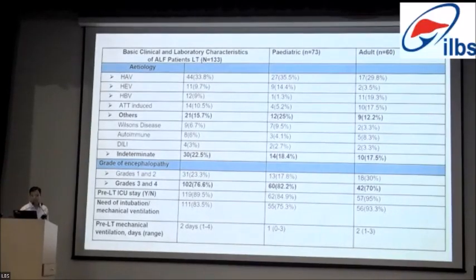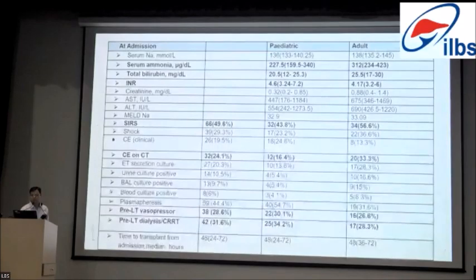Coming to grade of encephalopathy, most of the patients had grade 3 or grade 4 severe encephalopathy, which is 76%, more commonly in pediatric, which is 82%, and in adults, it's 70%. Almost 90% of the patients had a preoperative ICU stay. The need for mechanical ventilation was to the tune of 83%. The pre-LT mechanical ventilation days is approximately 2 days with interquartile range of 1 to 4.